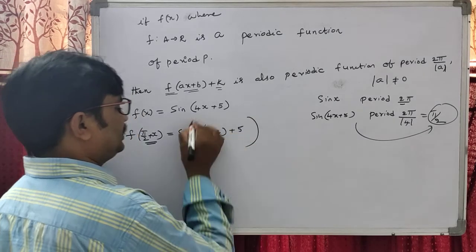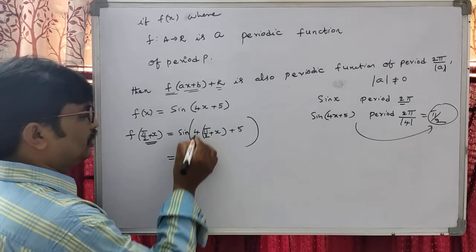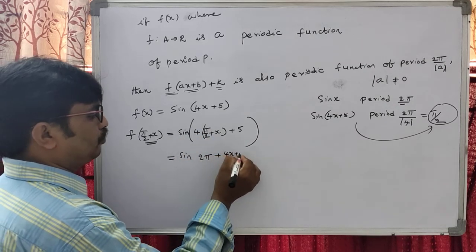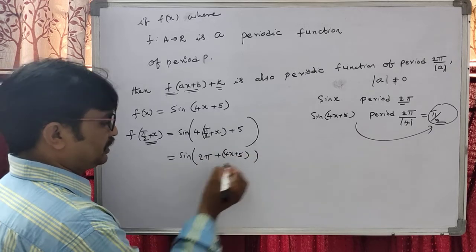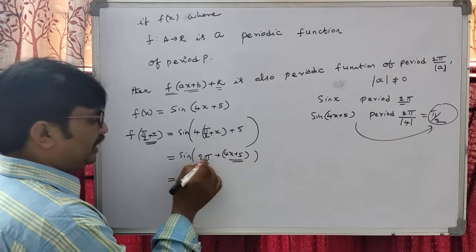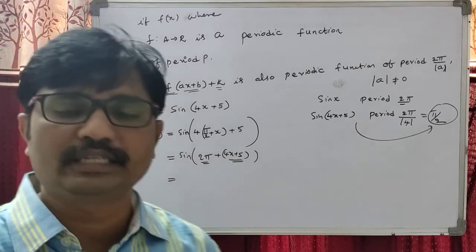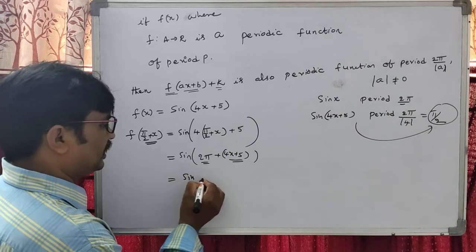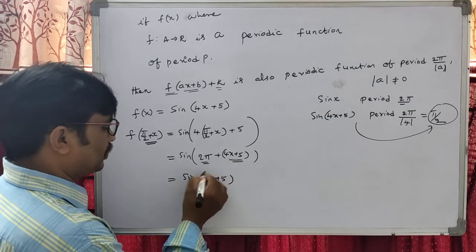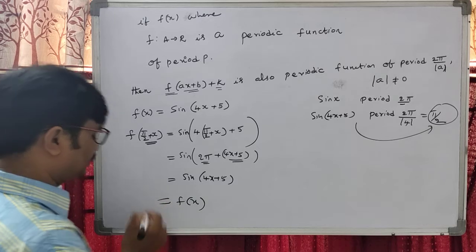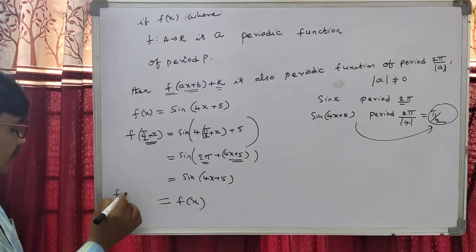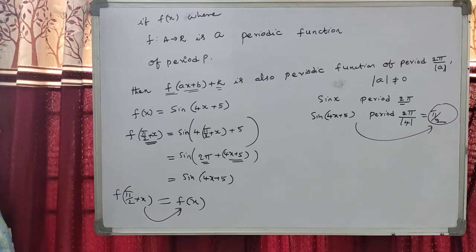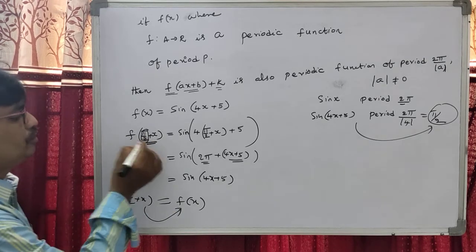We observe that this is 4 into pi by 2, which is 2 pi, plus 4x plus 5. So it is sine of 2 pi plus theta, which lies in the first quadrant, so it is sine of theta. So sine of 4x plus 5, again we got f of x. So when we take f of pi by 2 plus x, we get f of x. So the period here is pi by 2.